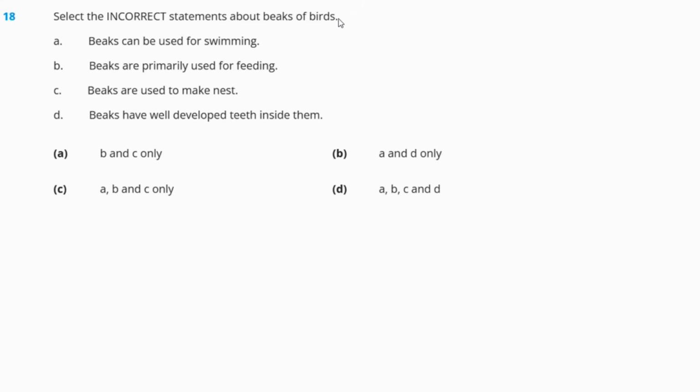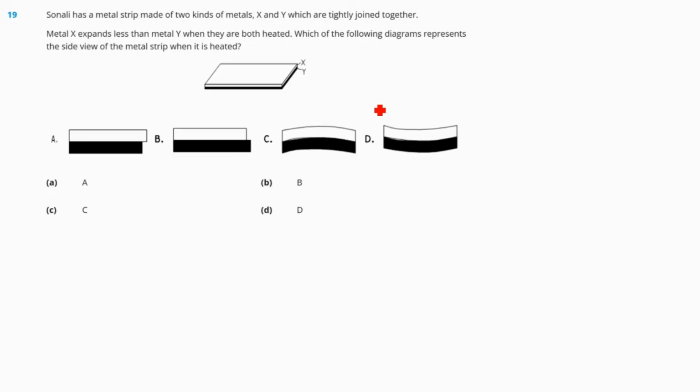Question number 18. Select the incorrect statements about beaks of birds. Beaks can be used for swimming. This is wrong. Beaks are not used for swimming. Beaks are primarily used for feeding. This is correct. It is used for feeding. Beaks are used to make nests. Yes, birds don't have hands, so generally to prepare the nest they use their beaks. This is also correct. Beaks have well developed teeth inside them. No, beaks do not have any teeth inside them. So this is the wrong statement. So A and D are the wrong statements. So our correct answer is option number B.